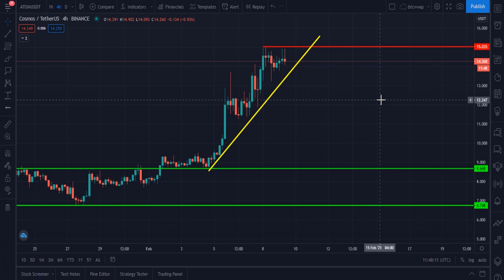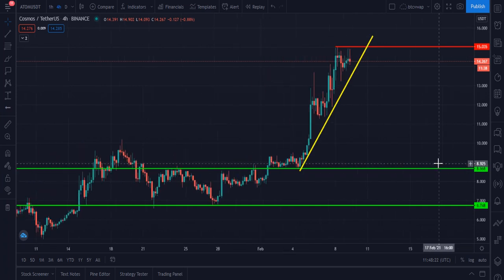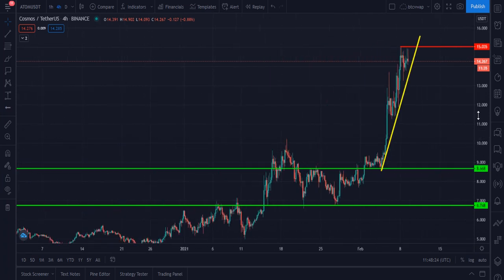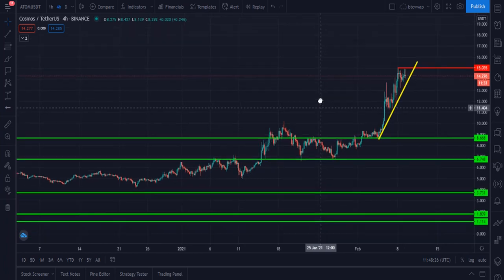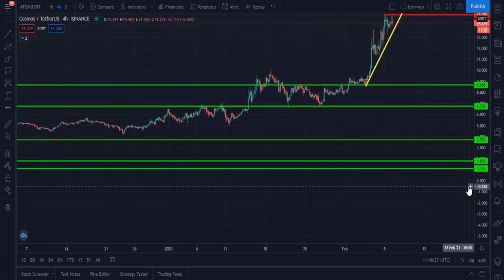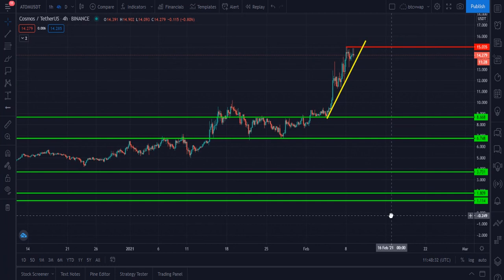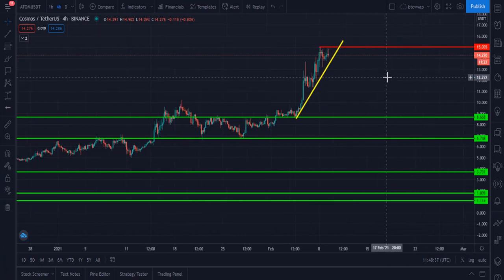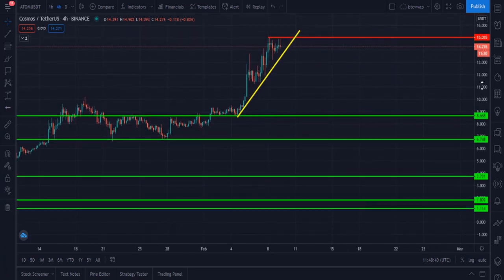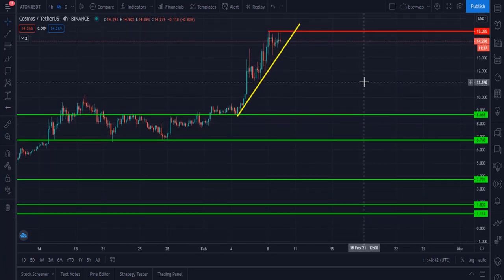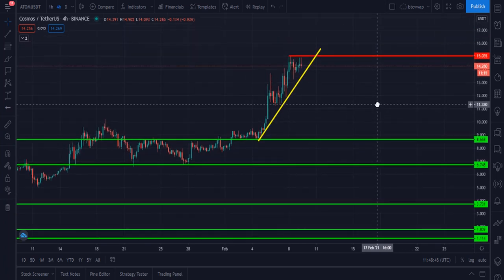duration targets too. Here you can see this is the resistance, the horizontal resistance level at $15, which is the all-time high of the Cosmos. And let me please show you some supports and resistance level of the Cosmos. Here you can see 1.14 is the lowest level and lowest price of Atom, and 15.03 or you can say $15 is the highest price of the all-time high of the Atom.